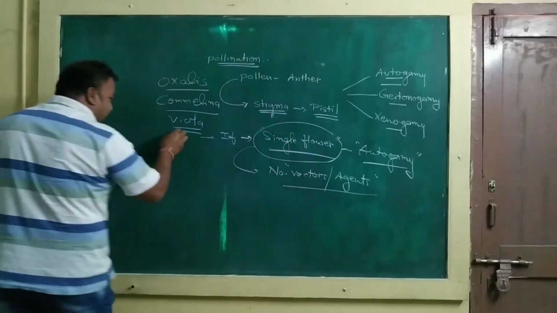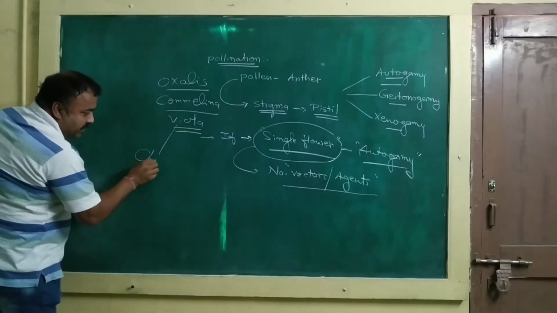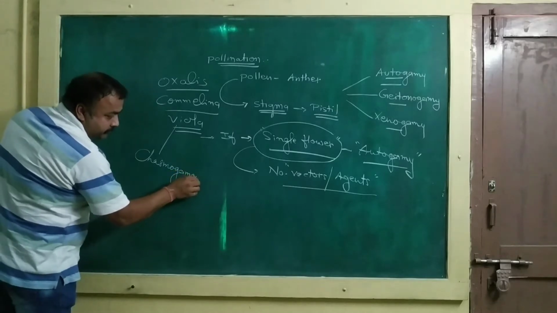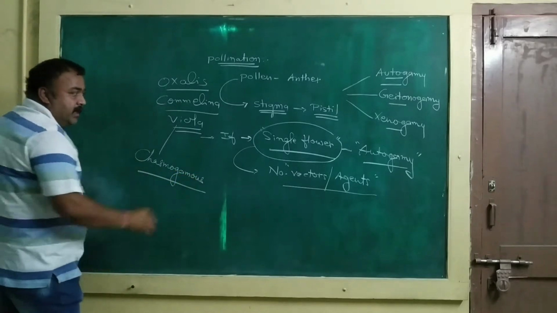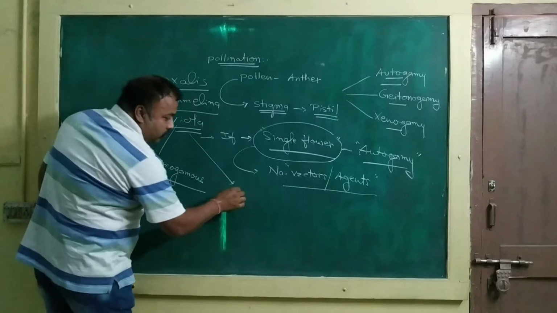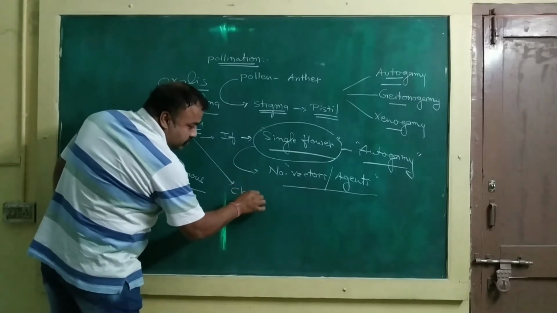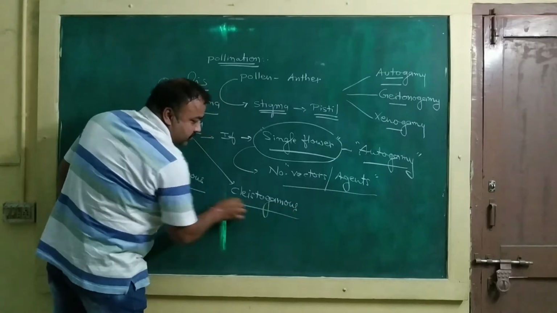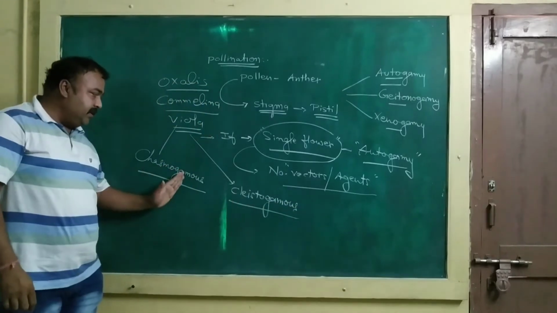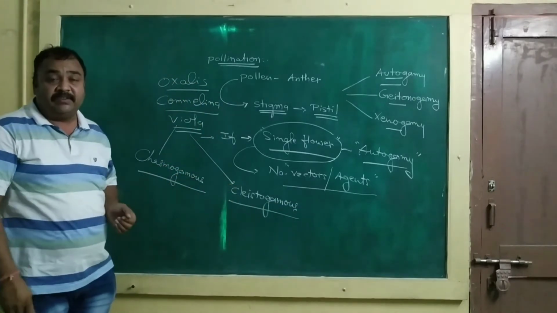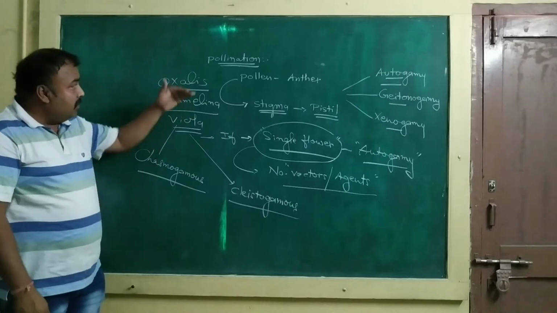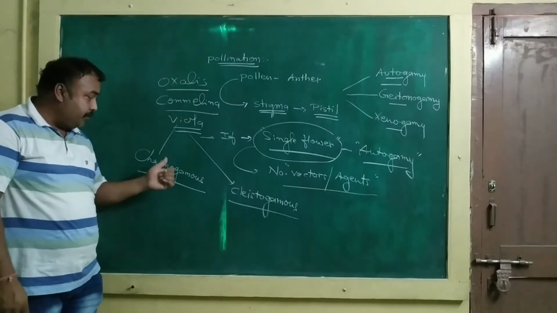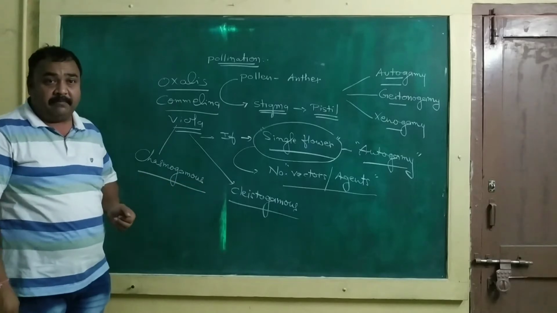The first kind is known as chasmogamous flowers, and the second is known as cleistogamous flowers. What is the difference between chasmogamous and cleistogamous flowers? In oxalis, commelina and viola, two different kinds of flowers are produced.